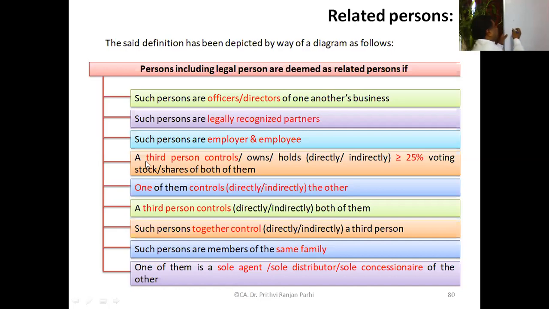Let us say here is a company A, here is another company B. Then the third person owns or holds at least 25%, that means 25% or more of the voting stock of both of them. C holds more than 25% of A, C holds more than 25% of B. Even if there is no direct relationship between A and B, still they will be considered as related.